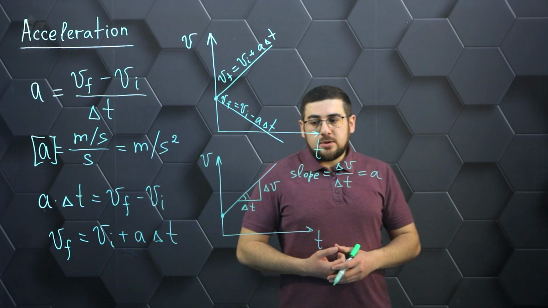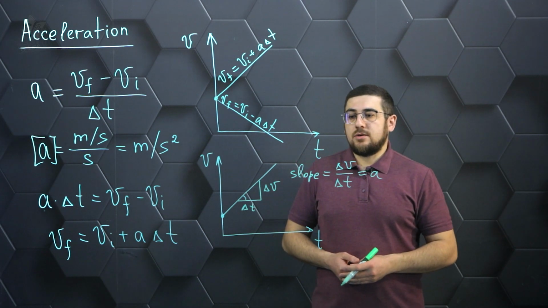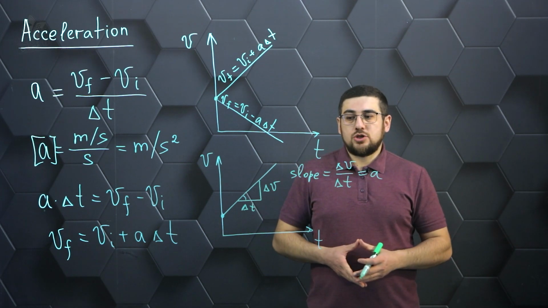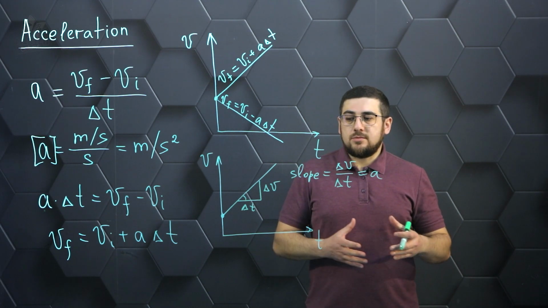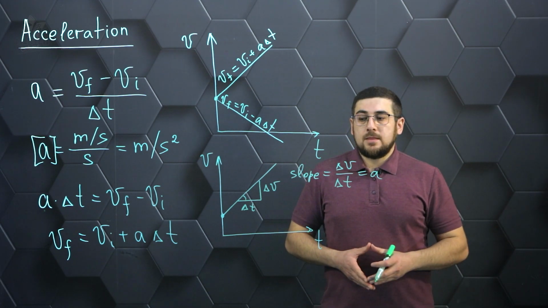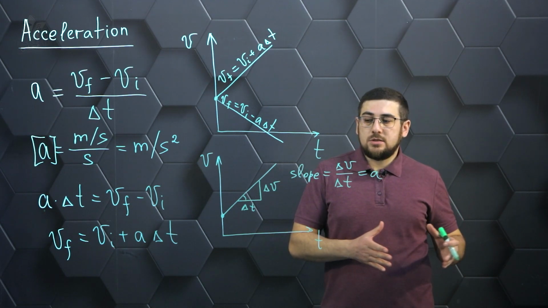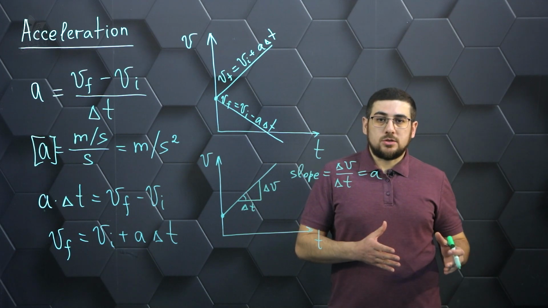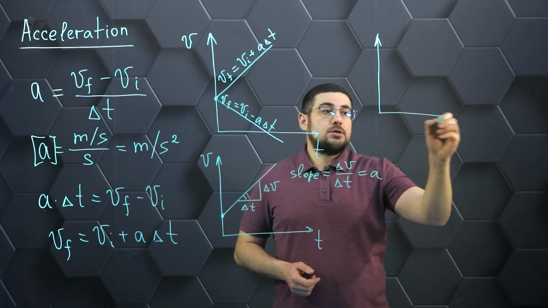Another very interesting thing is to calculate the average velocity of motion, because when we talk about motion with acceleration, in this case we realize that this motion can also be replaced by motion with some constant velocity. That is, we can assume that this velocity did not change during the time, and this is the velocity at which the body was moving in order to travel the same distance in the same time. To do this, we can use the velocity graph and show that,